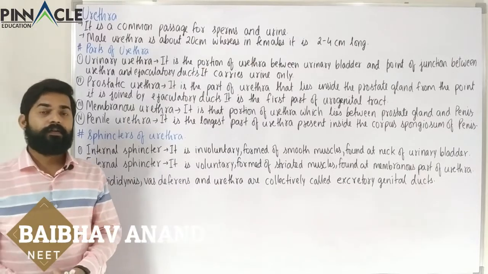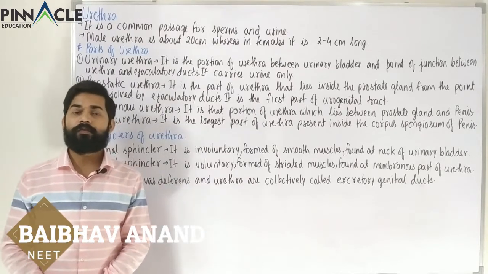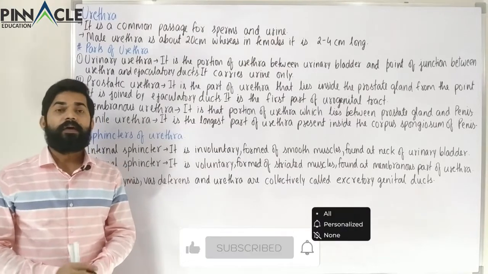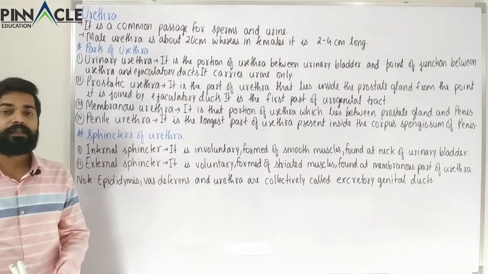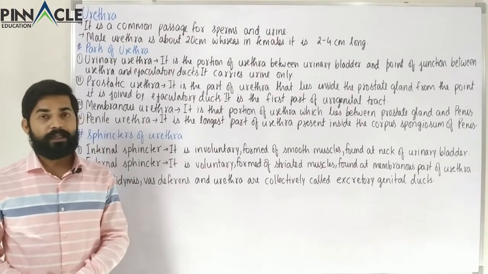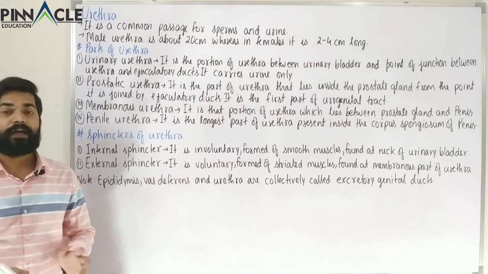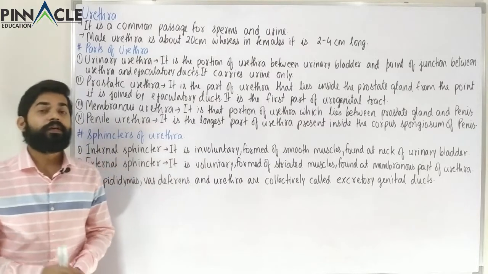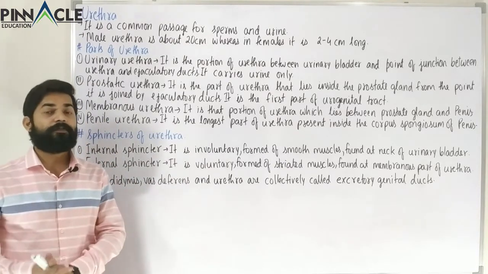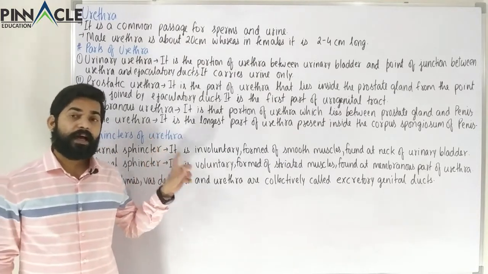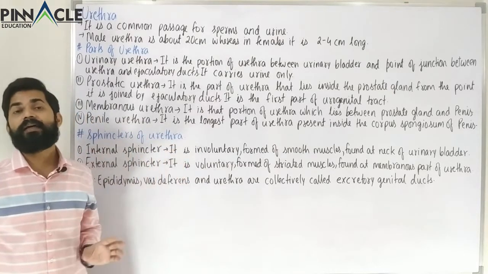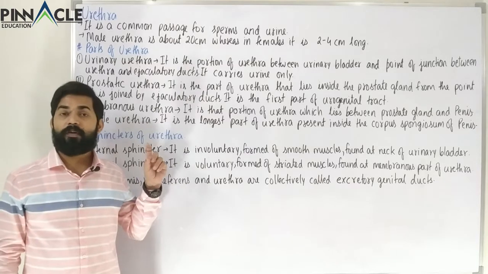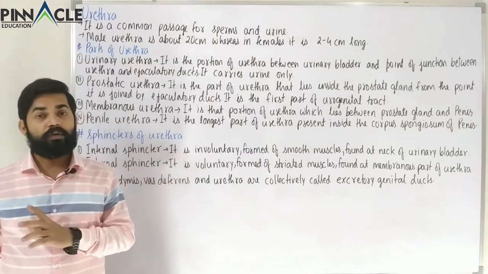In this class, we are going to continue our discussion of the male reproductive system. We have studied certain structures, that is the scrotum, testis, epididymis, vas deferens, as well as the ejaculatory duct. If we talk about the passage of sperm, the last structure, the urethra, is responsible for carrying the sperms or the semen from the ejaculatory duct to the outside.